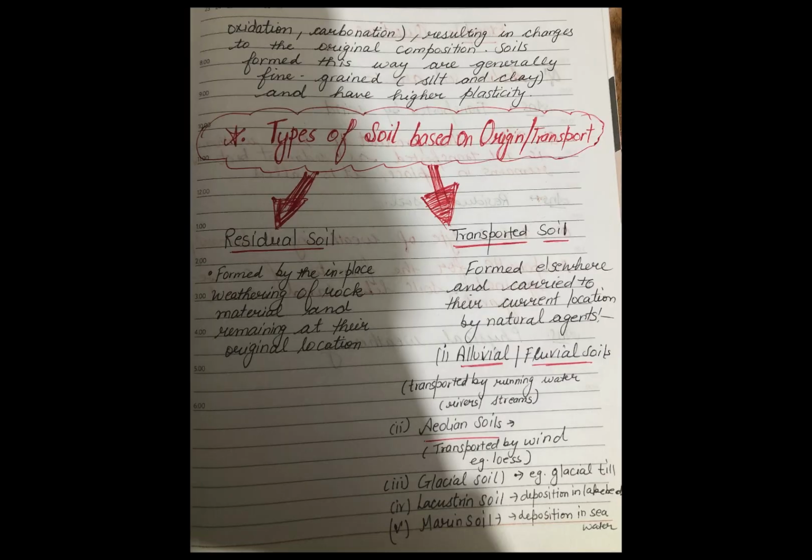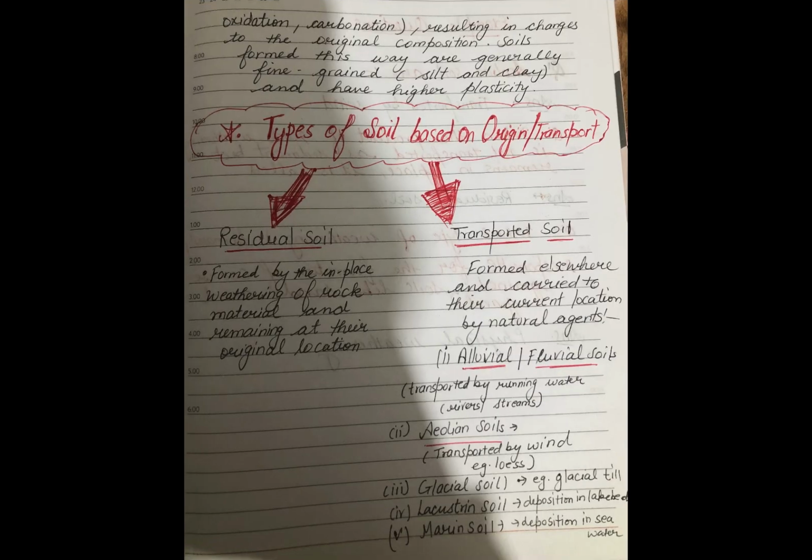Physical weathering is that weathering in which the rock breaks into smaller particles, with no change in chemical composition. It is caused by running water, wind, freezing and thawing, and the soils formed are coarse grained, like sand and gravel. Next, we talk about chemical weathering, in which decomposition of minerals occurs through chemical reactions like oxidation, hydrolysis and carbonation. The soils formed are fine grained, like silt and clay, and have higher plasticity.